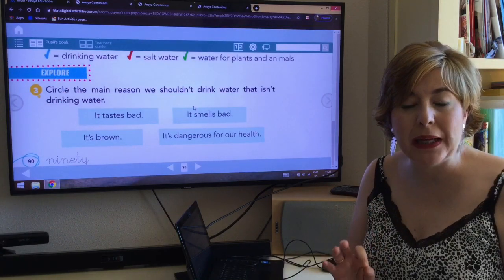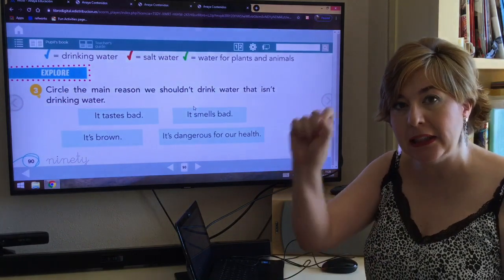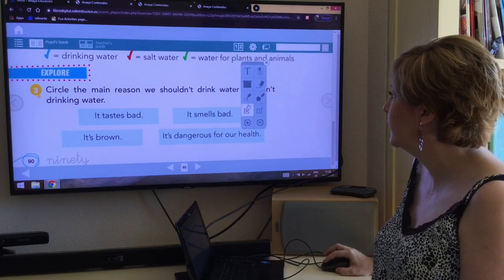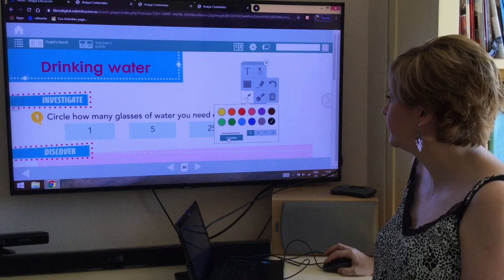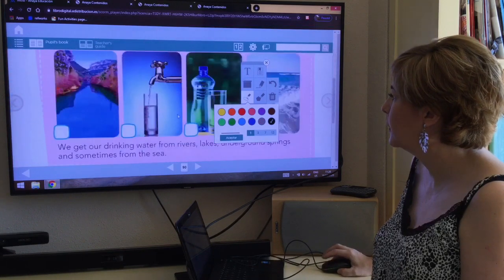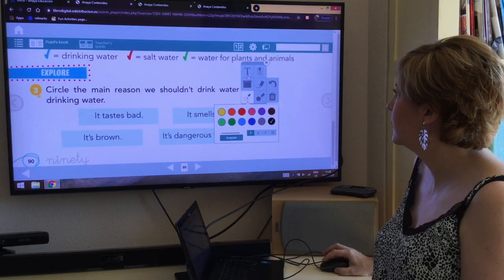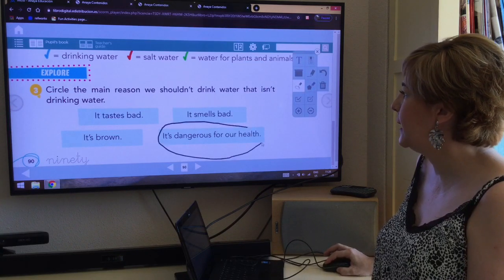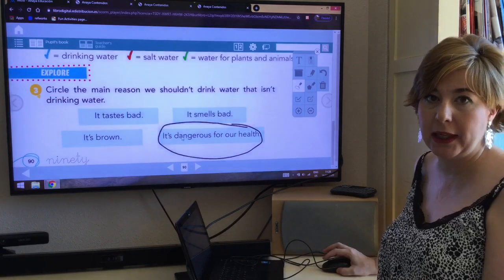So with our pencil we circle it's dangerous for our health. I take my pencil here and we circle. It's dangerous for our health.